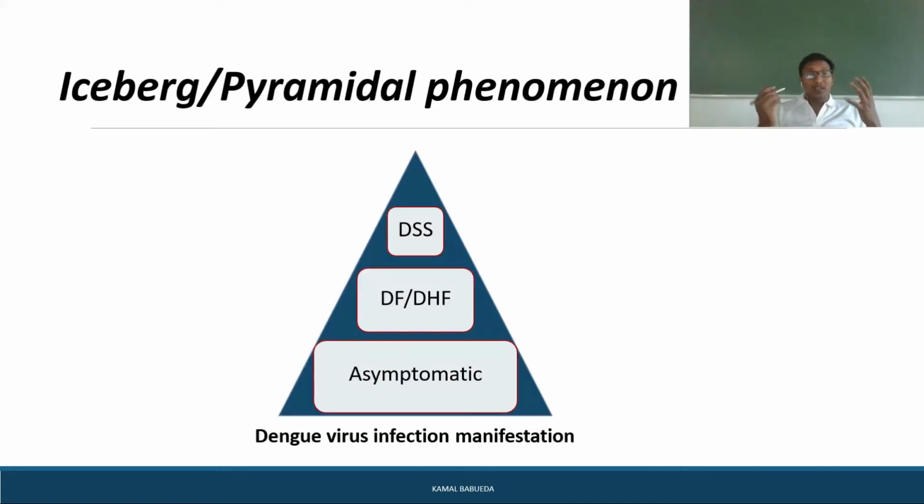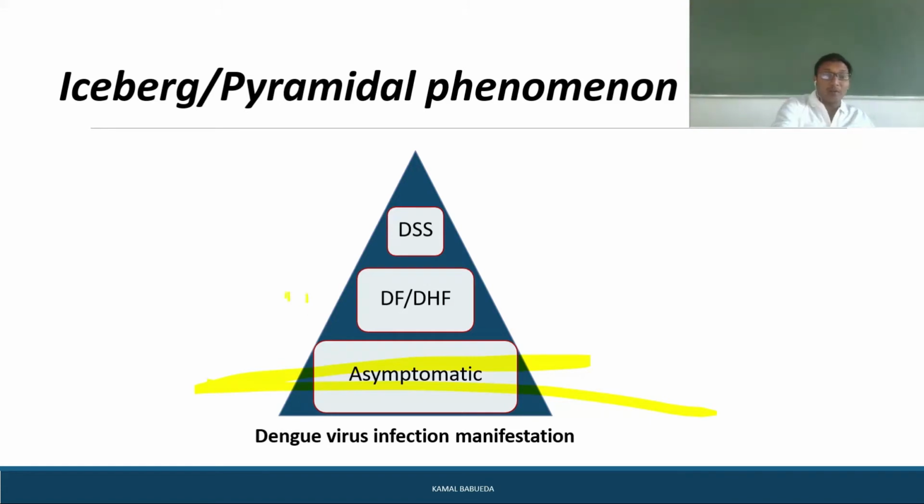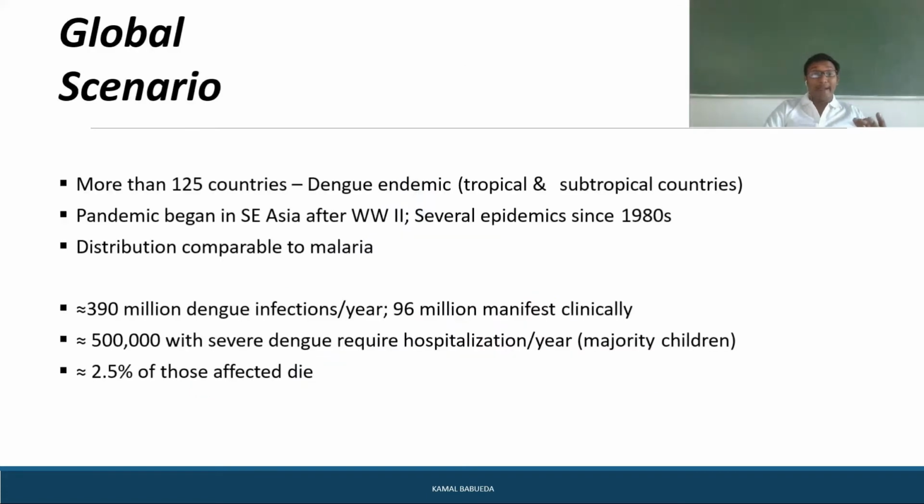Coming to this, you have the iceberg or pyramidal phenomenon. We have dengue syndrome, which we can call dengue fever or dengue hemorrhagic fever, where the person has hemorrhages in the body. The majority of cases remain asymptomatic, medium cases are shown, and dengue syndrome you can see is very little. This is the dengue virus manifestation.